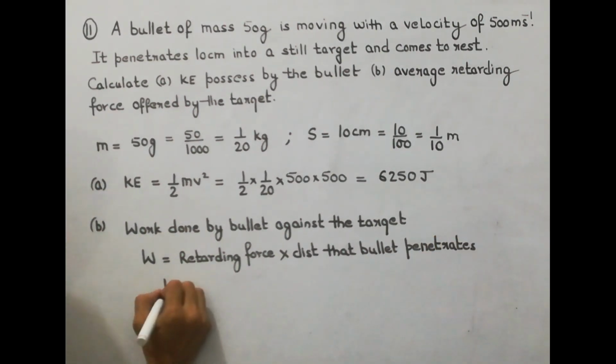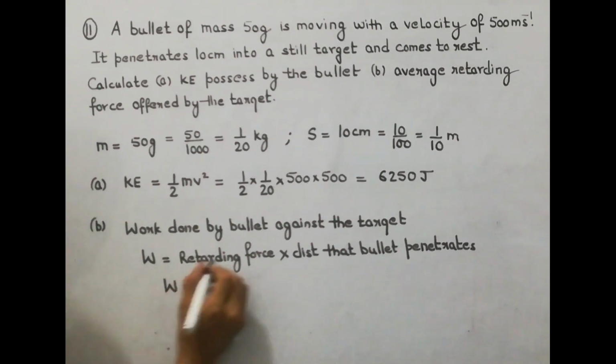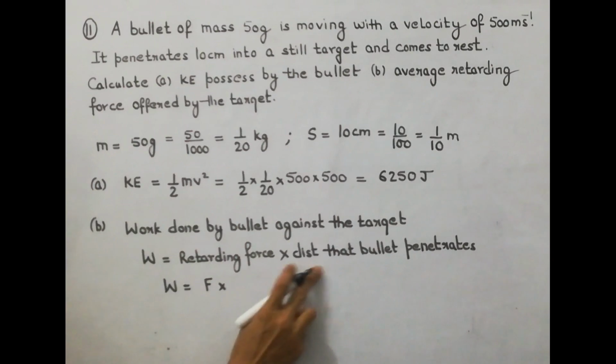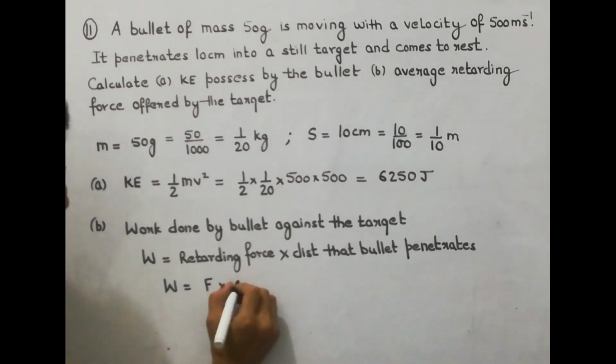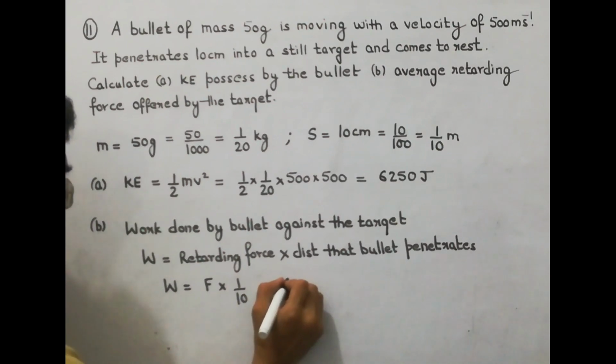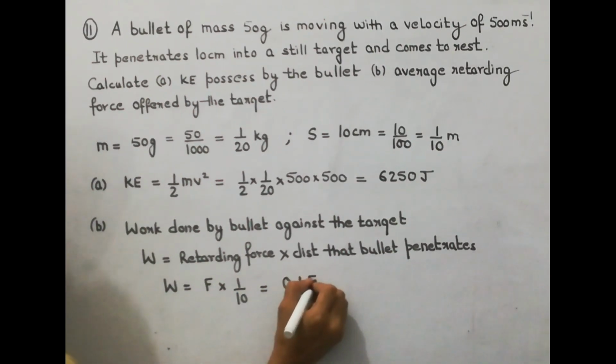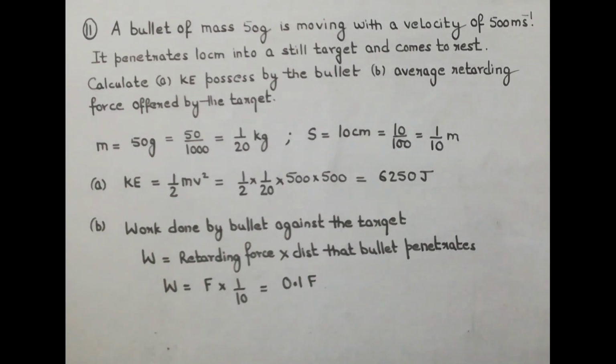So work is equal to retarding force, that is to be calculated, and the distance that the bullet penetrates is 1 upon 10. So you can write it 0.1 F. This is the work done by the bullet against the target.